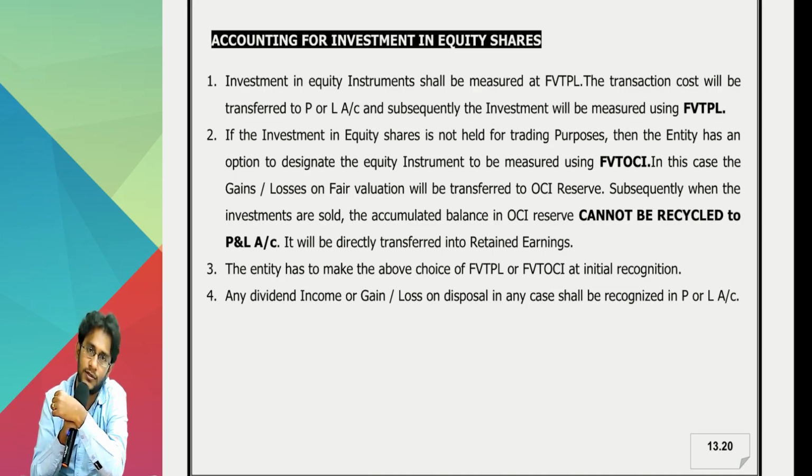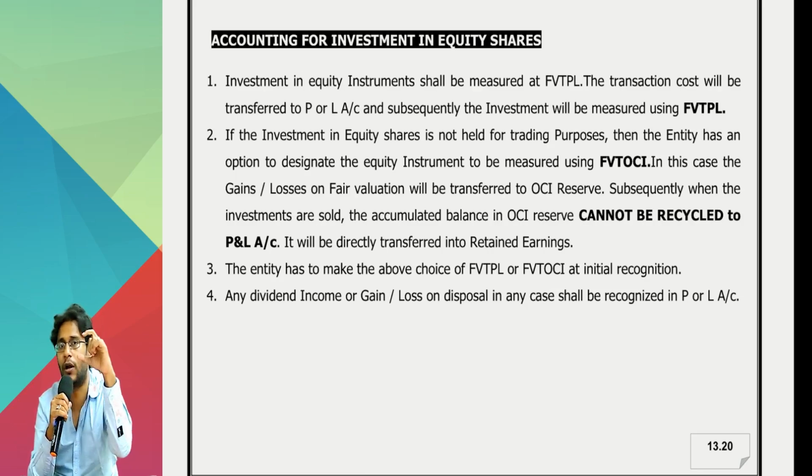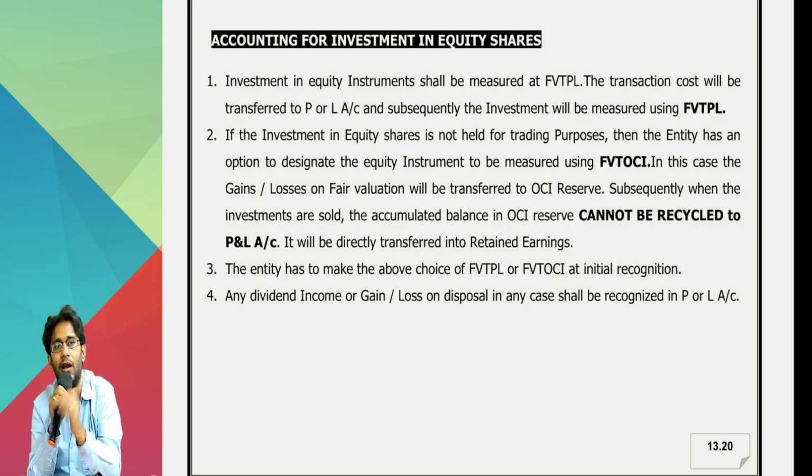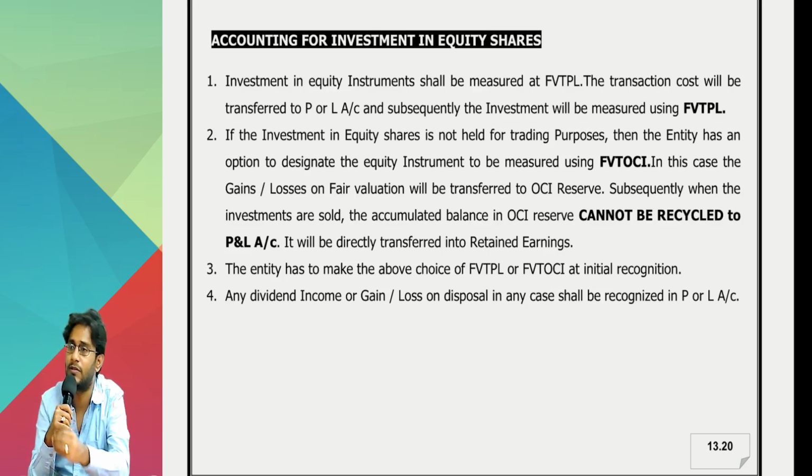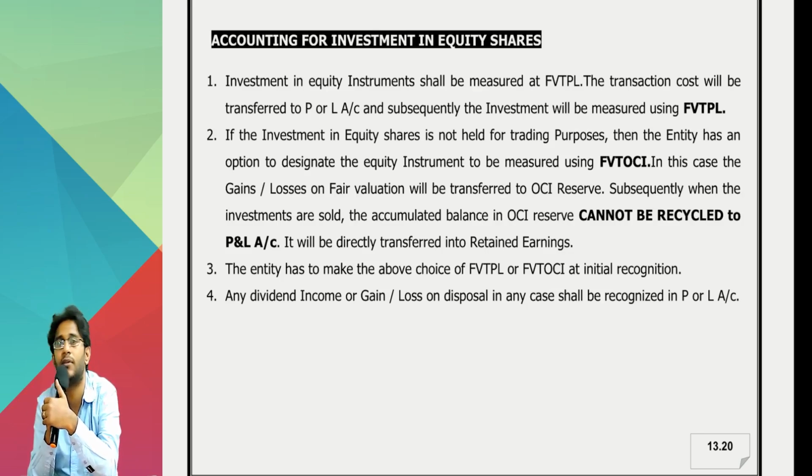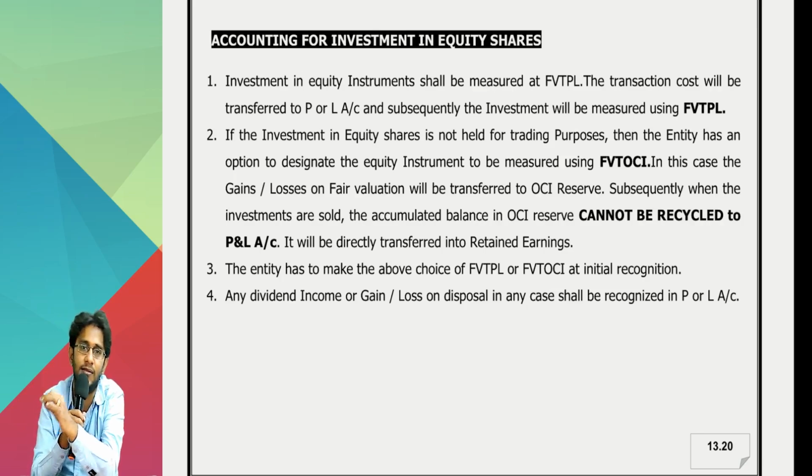One more twist is there. If you follow FVTOCI, the entire fair value gain is accumulated where? In the OCI reserve. Will it come in the P&L OCI section? In the OCI section. From the OCI section it will again go to the balance sheet? Yes. In the balance sheet it will sit separately as OCI reserve. One day the investments are sold. The accumulated unrealized gain now becomes a realized gain. The standard says don't recycle it to P&L. Recycling is not permitted. So what should I do with the OCI reserve? You have to merge it directly into retained earnings.